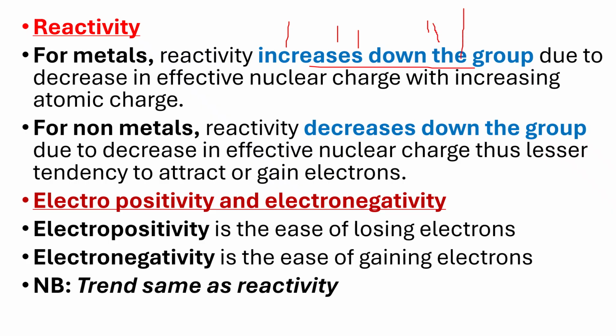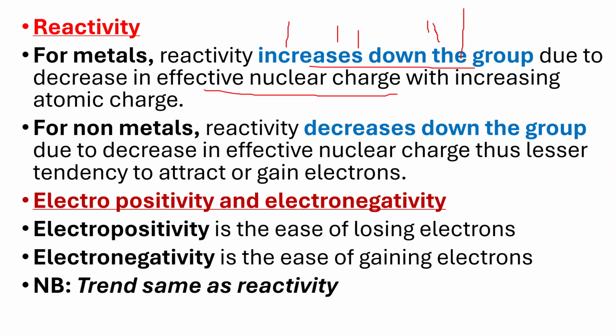We realize that reactivity increases down the group. In other words, if you look at group 1, lithium, sodium, and potassium, potassium is the most reactive because it has the least effective nuclear charge. So this increases the ability to do what? To lose electrons. For non-metals, it is the opposite.